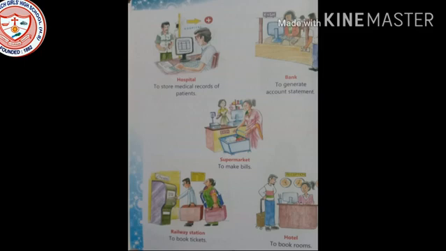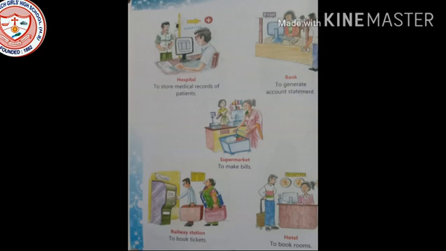So in hospital, the computers are kept to store records of the patients: which patients have paid the bill, which patients have not paid the bill, which patients are staying for how many days, and what are the problems they are facing. All the records are being made in the computer.